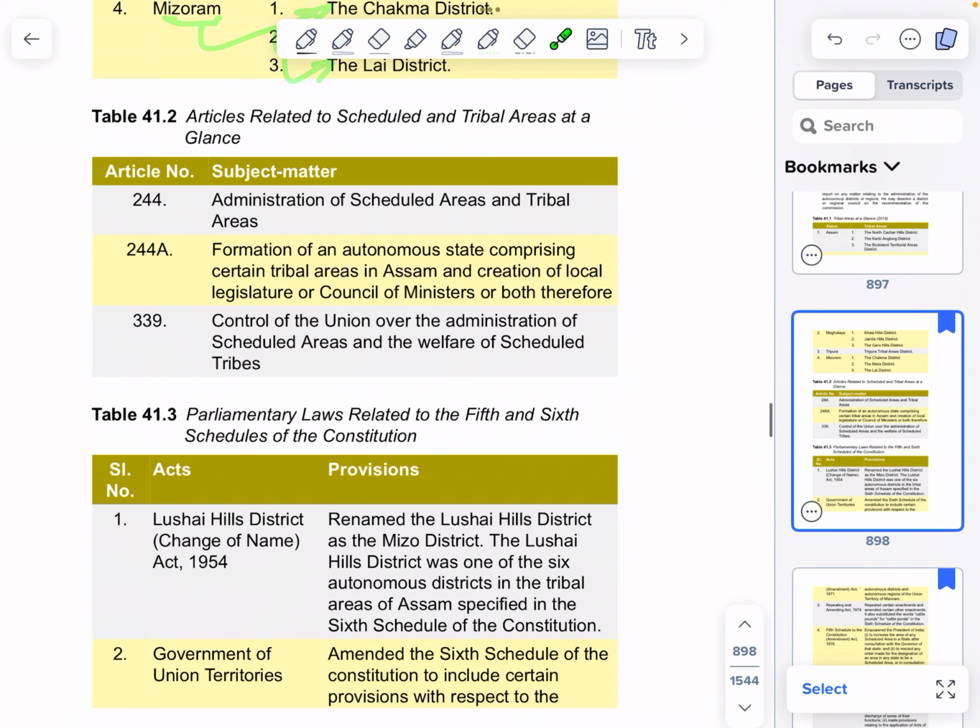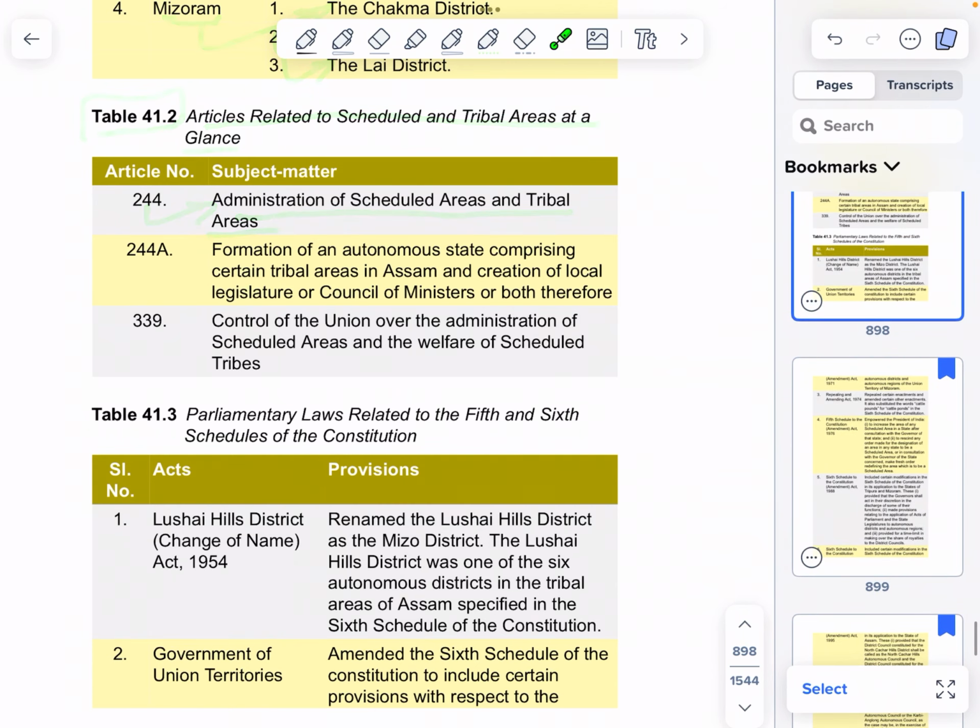Table 41.2. Articles related to schedule and tribal areas at a glance. 244. Administration of scheduled areas and tribal areas. 244A. Formation of an autonomous state comprising certain tribal areas in Assam and creation of local legislature or council of ministers or both therefor. 339. Control of the union over the administration of scheduled areas and the welfare of scheduled tribes.